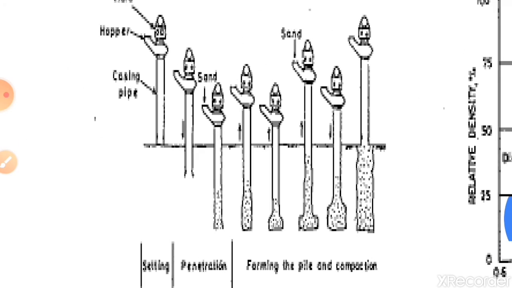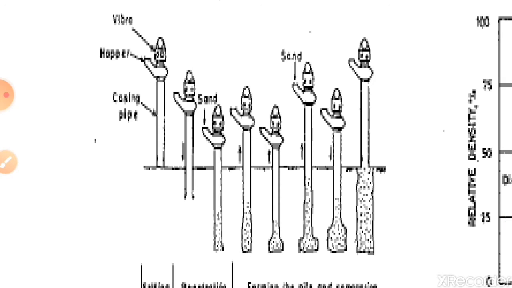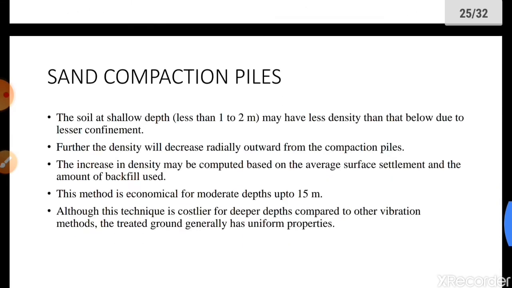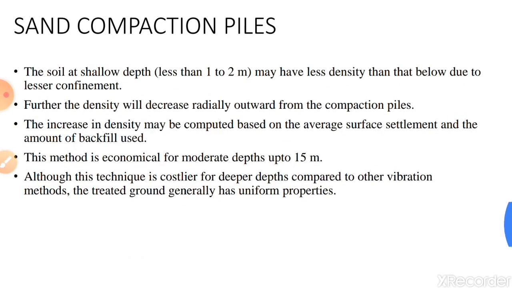Here it shows how the piles are driven inside the ground, and as the pipes are withdrawn, the sand is filled so that the entire hole is filled with sand, and this will densify the soil. The soil at shallow depth, less than 1 to 2 meters, may have less density than that below due to the lesser confinement. Further, the density will decrease radially outwards from the compaction piles.